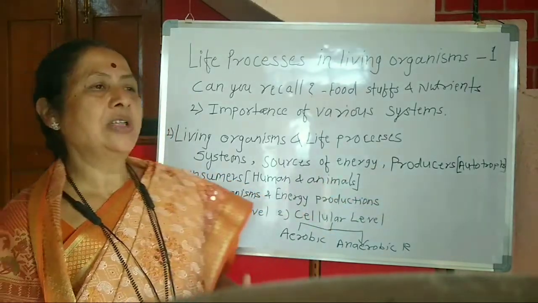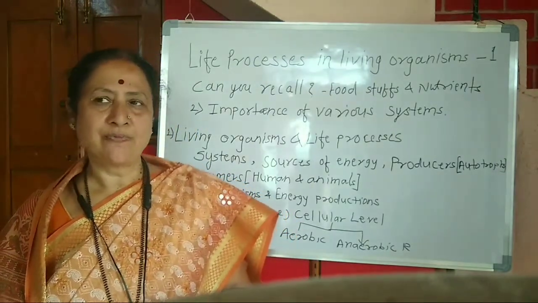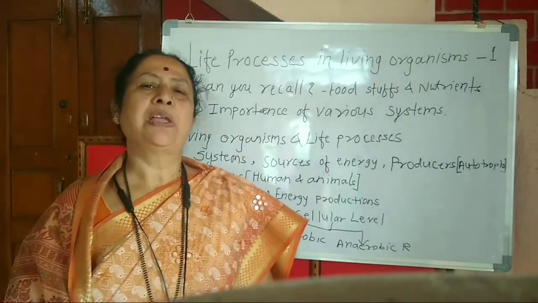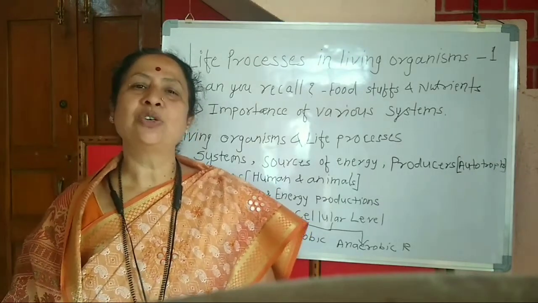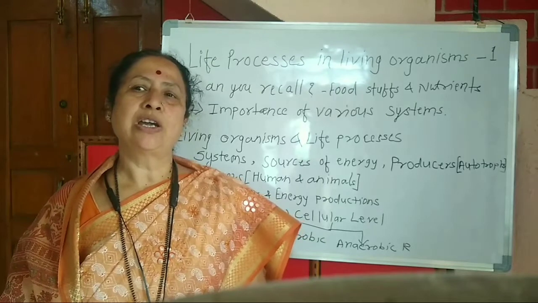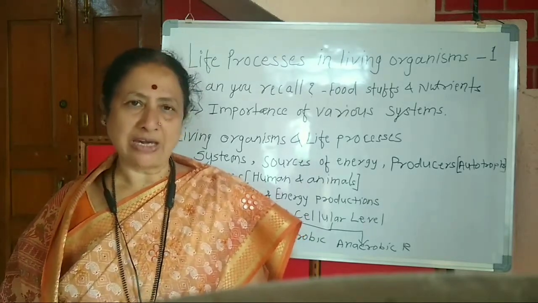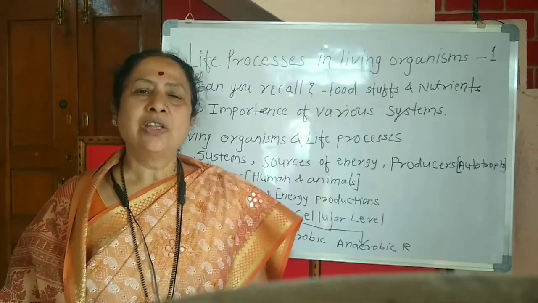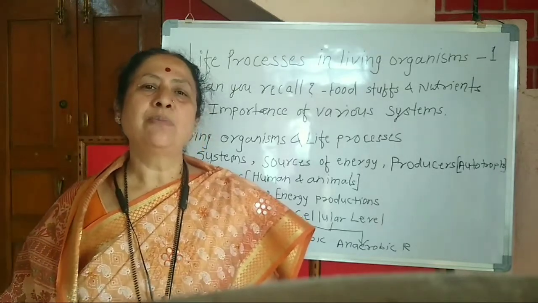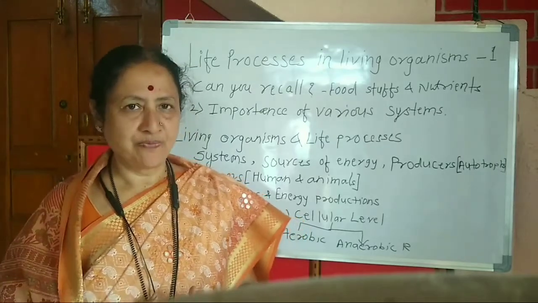Now let us study what the nutrients are and how much energy is derived. We know ATP is said to be the currency of energy. From 1 gram of carbohydrate, we get 4 kilocalories. Carbohydrates are the main source of energy for daily need.